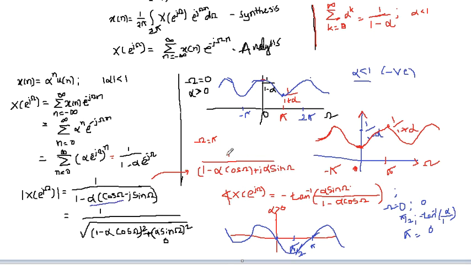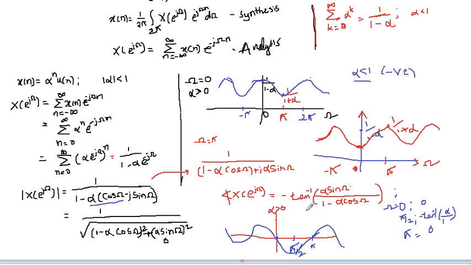When we write this, the numerator is 1 plus j 0, so it is not contributing any angle. So in the denominator, 1 minus alpha cos of omega plus j alpha sine of omega, let's take it above. So we get minus tan inverse of alpha sine omega divided by 1 minus alpha cos omega.